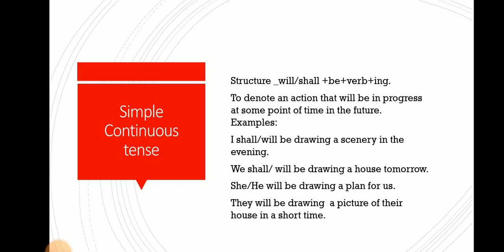For example, you can say, I shall be drawing a scenery in the evening, or I will be drawing a scenery in the evening. We shall be drawing a house tomorrow, or we will be drawing a house tomorrow. She or he will be drawing a plan for us. They will be drawing a picture of their house in a short time. So all these examples denote an action that will be in progress at some point of time in the future.